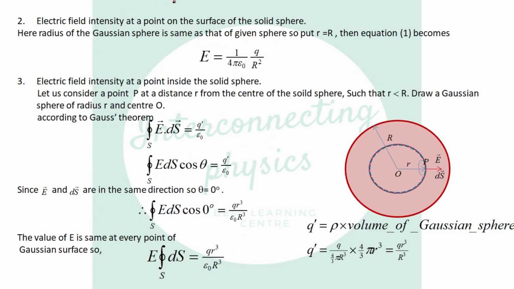Now on the surface of the solid sphere, put small r equal to capital R and we get the result E equal to 1 over 4 pi epsilon naught q over R square.